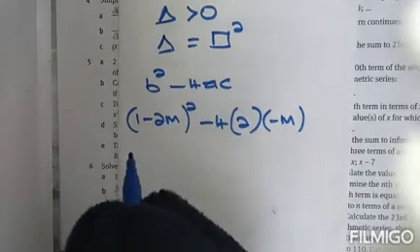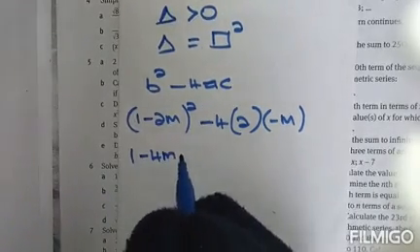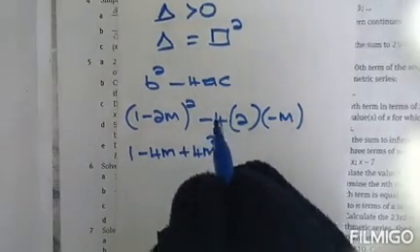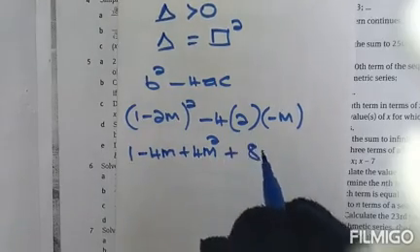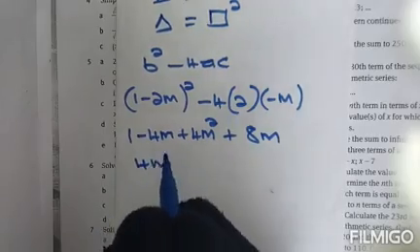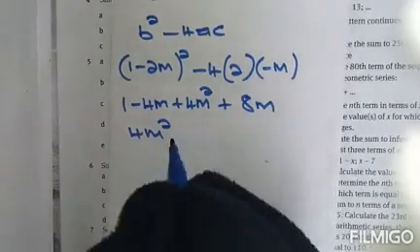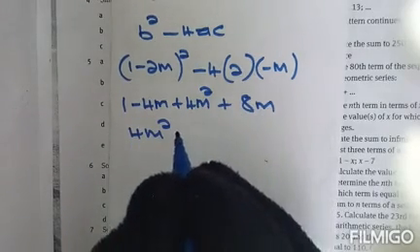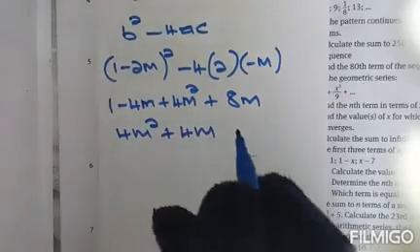So here we have 1 minus 4m plus 4m squared, and the minus giving us a positive 8m. Therefore this is giving us 4m squared minus 4m plus 8m, giving us a positive 4m plus 1.